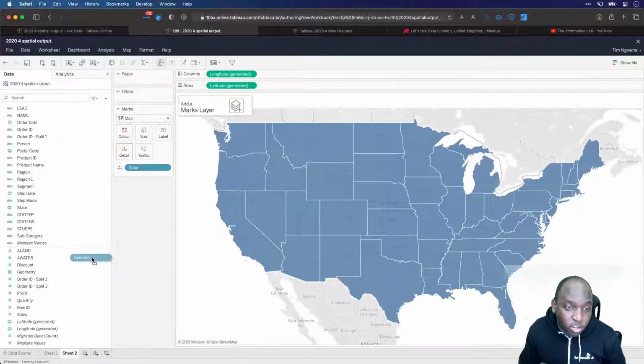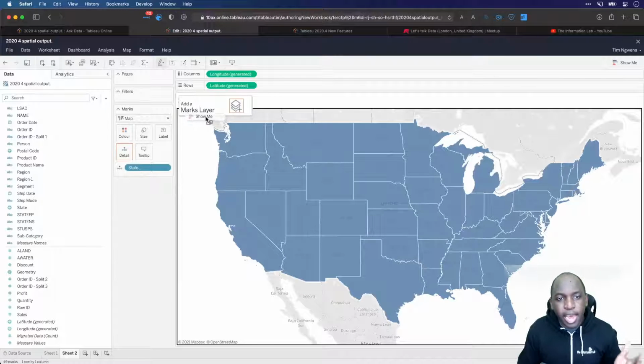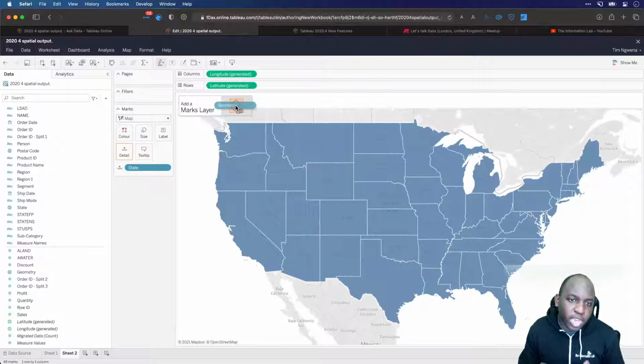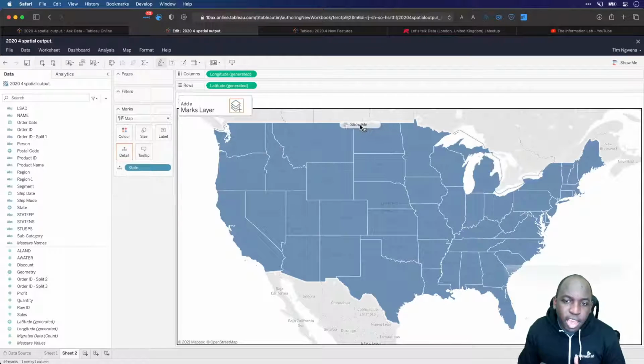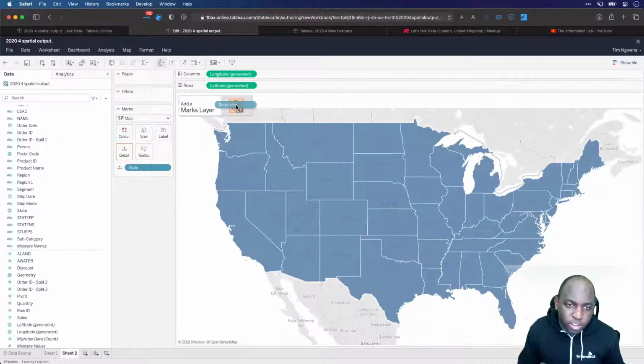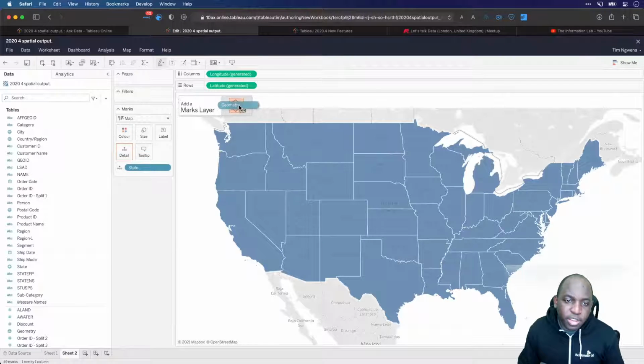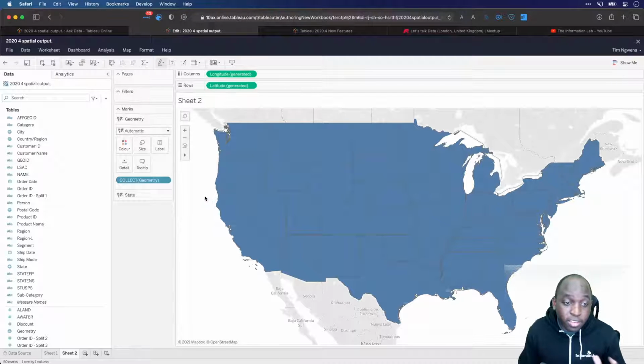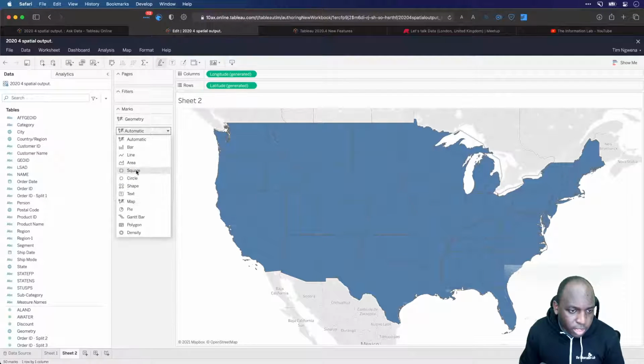And if I start dragging it, you'll see that you get this new option here which says Add a Marks Layer. And this is where you need to drop this in order to enable the layer. If you drop it anywhere else, it will just get interpreted as a normal instruction in terms of a Tableau view. But if you specifically drop into this gray target area, you can see that it's highlighting here, then it will actually become a map layer. And this is different because unlike before where I could only add 2 layers, I can add as many of these as I want. So let me format these so it's actually clear and easy to see. Let me grab this one here and I'll just turn it into a circle.